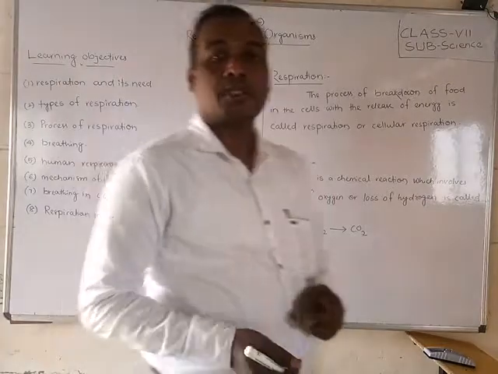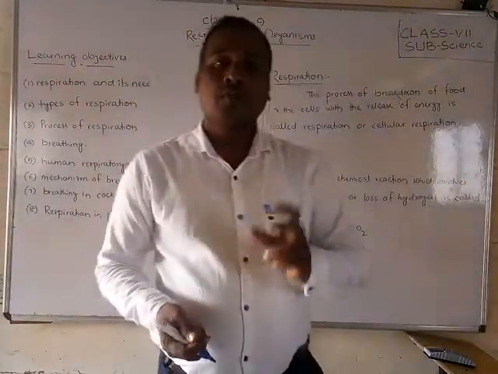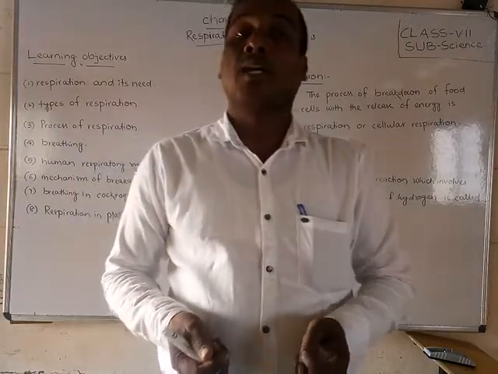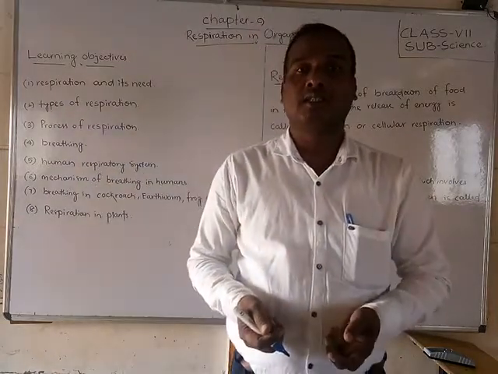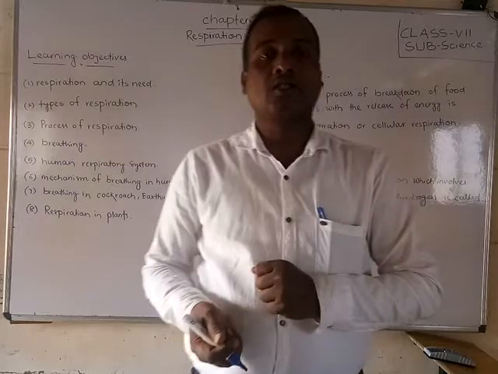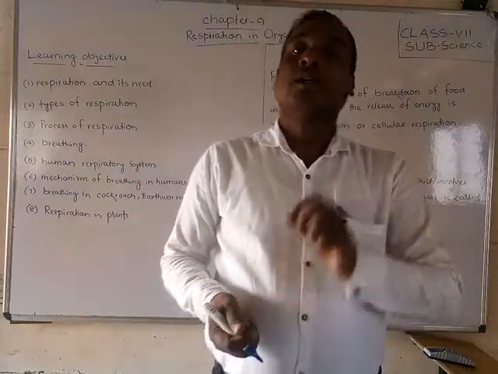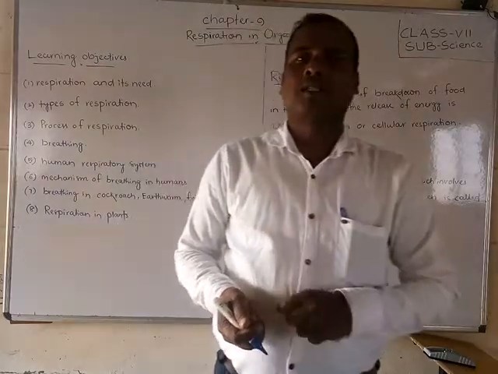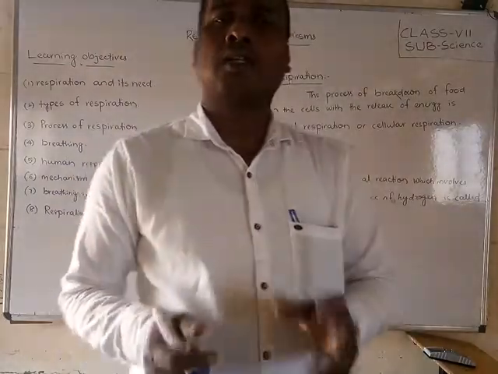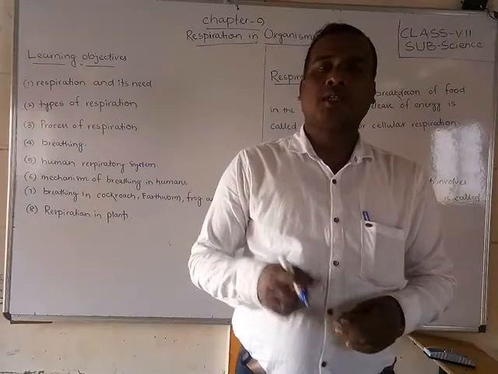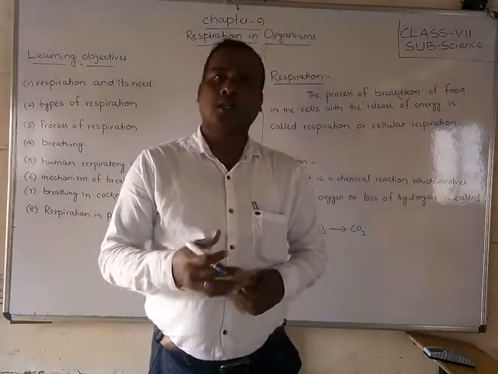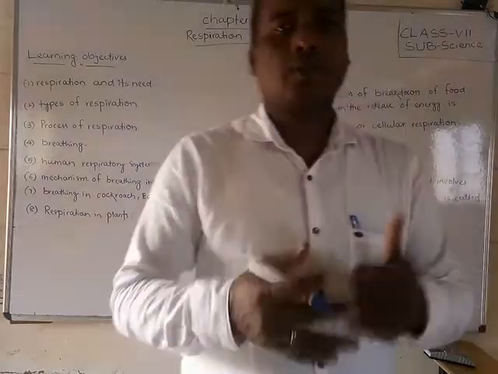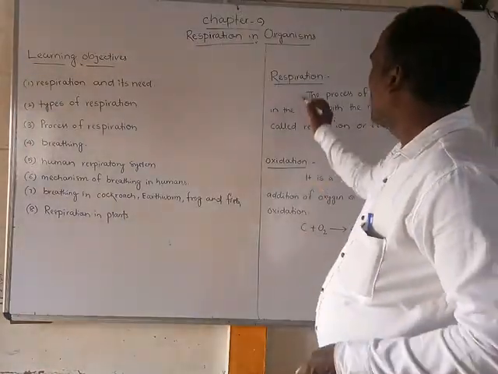Plants also respire, because you already know that in photosynthesis they release oxygen gas, and they also take in carbon dioxide. So all organisms, whether animals or plants, are doing respiration.